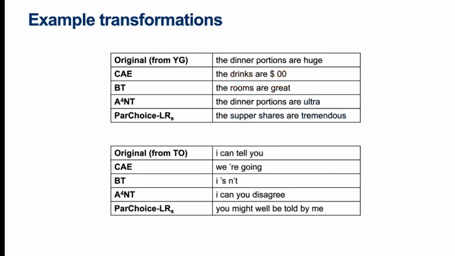These examples are from one of the smaller datasets, Trump-Obama. Here CAE and BT completely change the meaning of the original, and BT doesn't even result in a grammatical sentence.